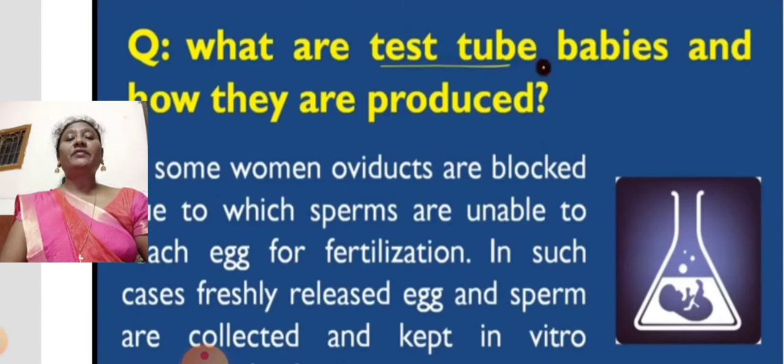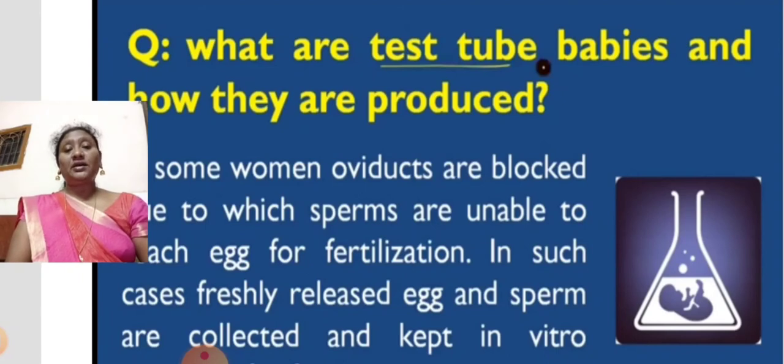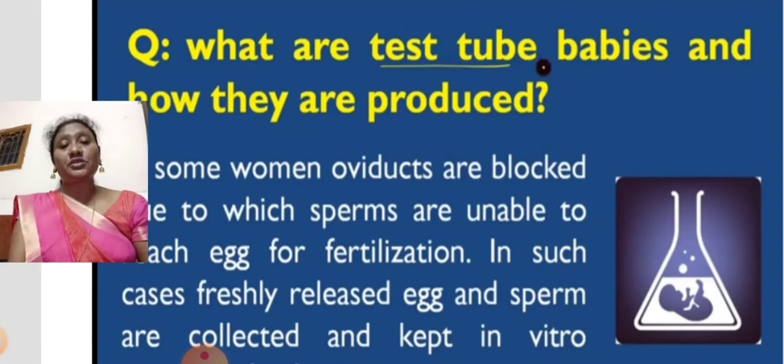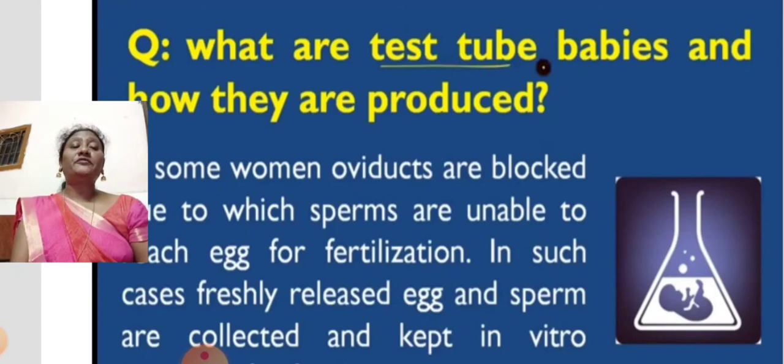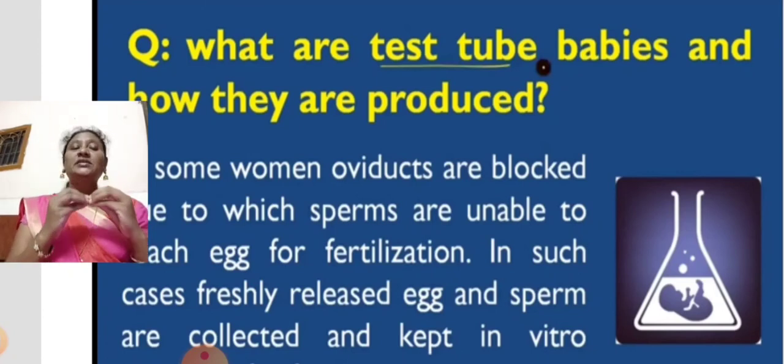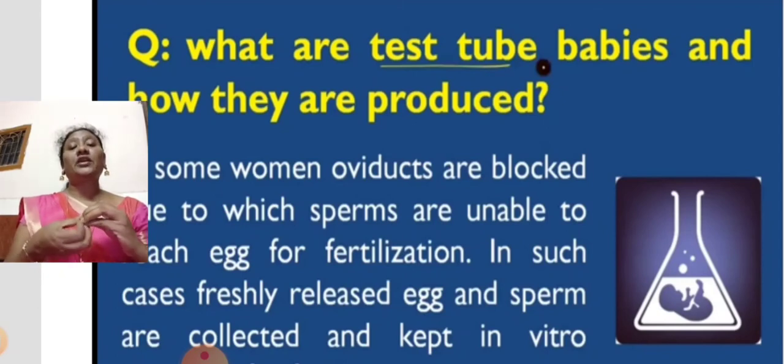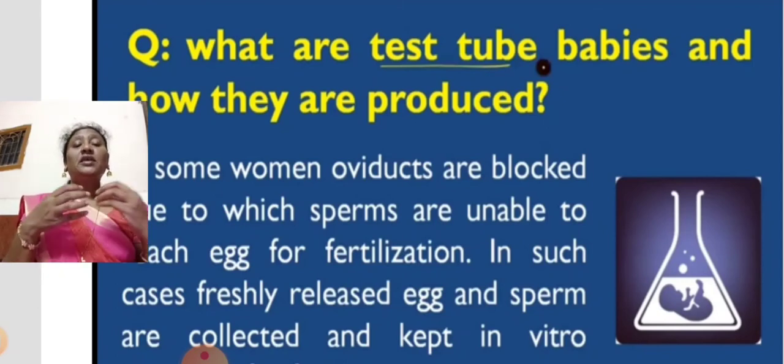When they cannot, they are anxious to give birth to children, so at those times they prefer in vitro fertilization, IVF we call it. They take the sperms from the male and eggs from the female, and inject them into the test tube and combine both egg and sperm. If they keep them together in the same test tube for a few hours, they become fertilized. They fuse together.